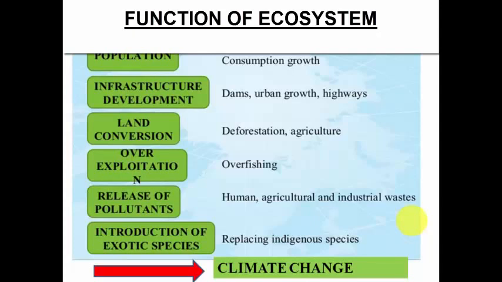Secondly, infrastructural development. Now the urban growth is taking place. There are a lot of dams and highways that are being constructed, and that is becoming again a threat to the ecosystem. Land conversion, deforestation is taking place. A lot of agricultural land is being now converted into industrial land. So that is not good for the ecosystem. Over exploitation and release of pollutants. This is also a major hazard to the ecosystem.